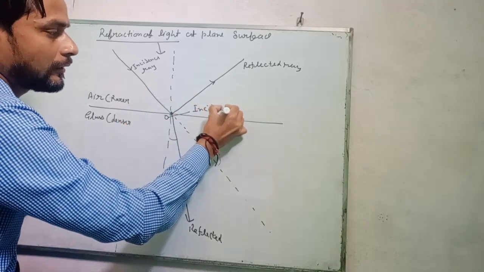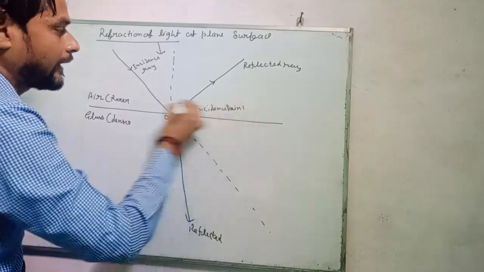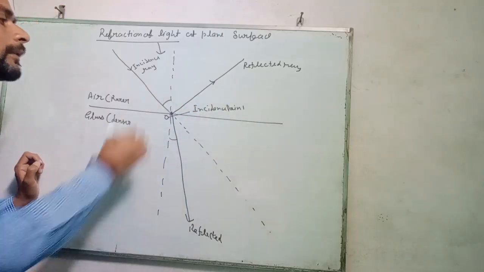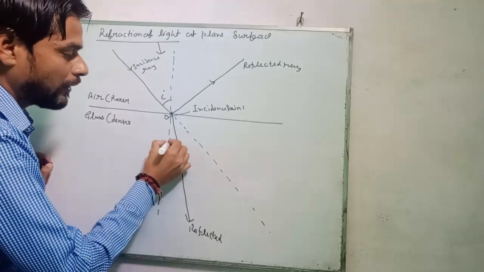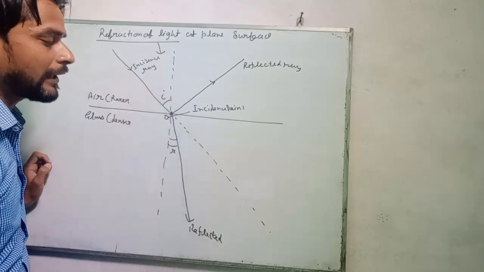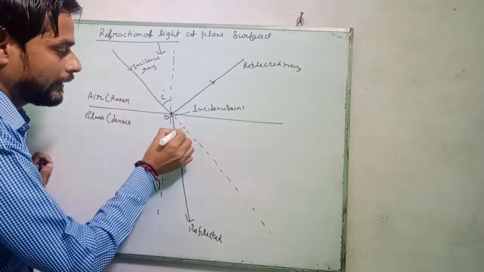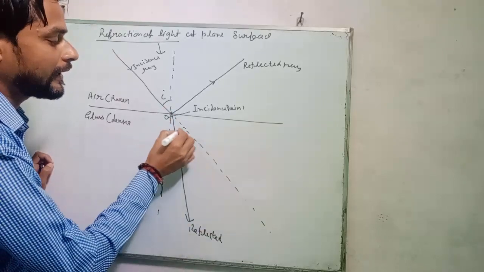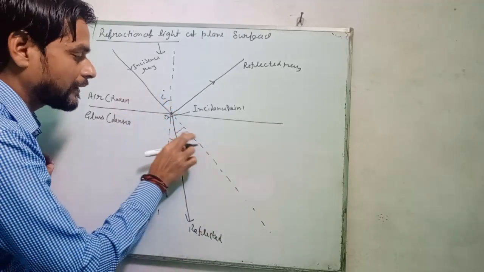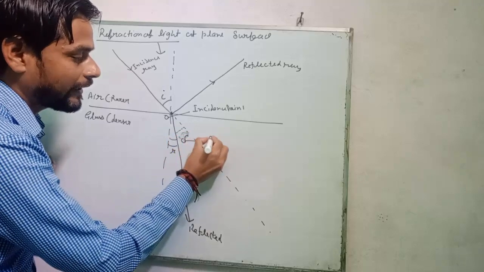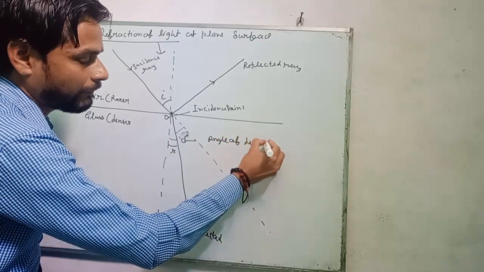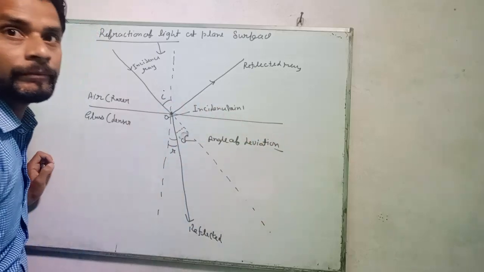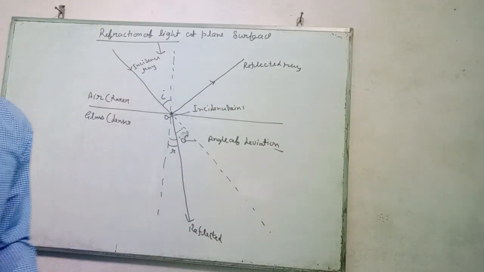The angle between the incident ray and normal is represented by I, and between the normal and the refracted ray by R. The ray going in the same direction, the angle represented by sigma, is called the angle of deviation.